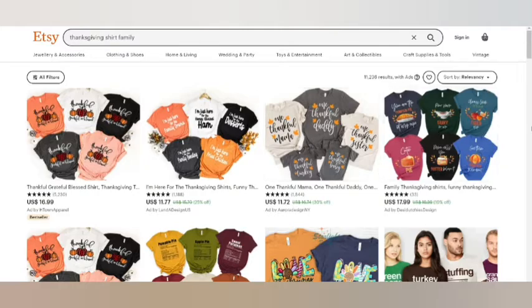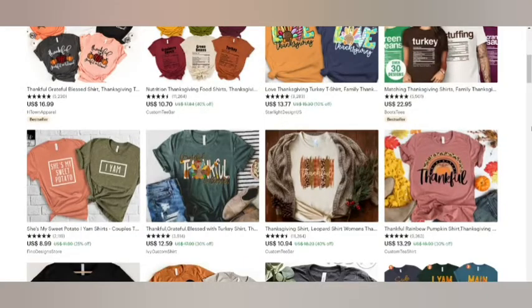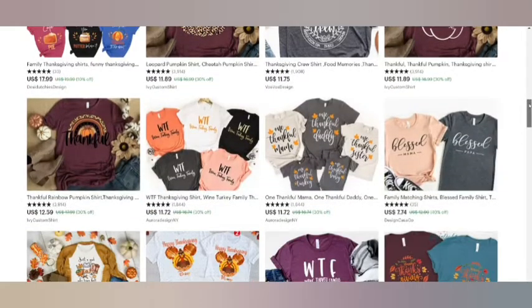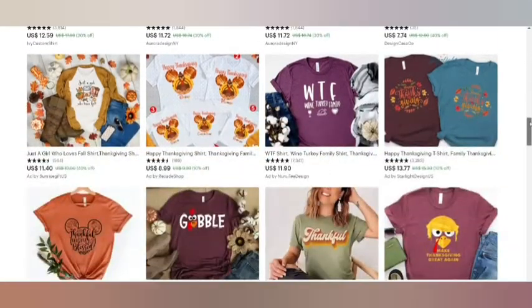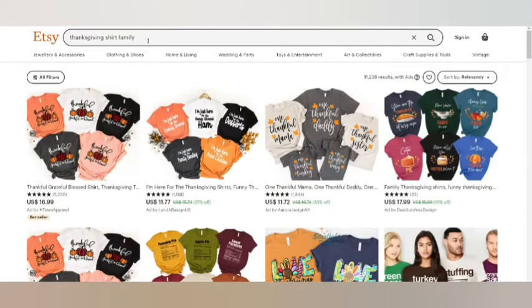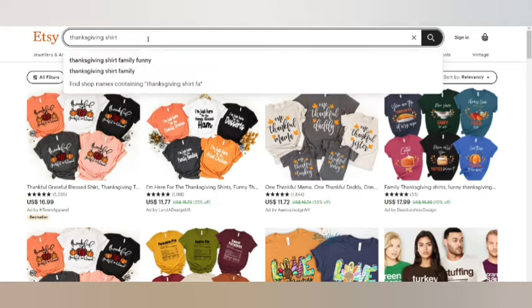Let me just scroll down and see some different stuff over here. So this one is amazing. Thanksgiving crew. So if you have a crew or a team or a group, get them Thanksgiving crew, a ship crew, or whatever kind of crew you have. That is also an amazing idea you could target over here. In the family, you could go to the second page and third page and do more research.